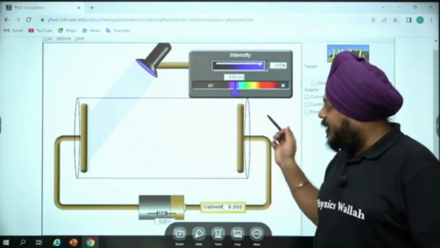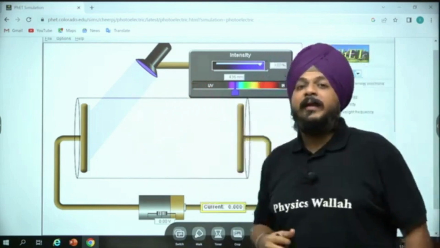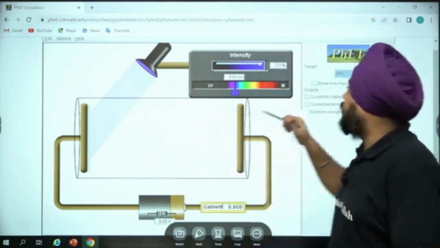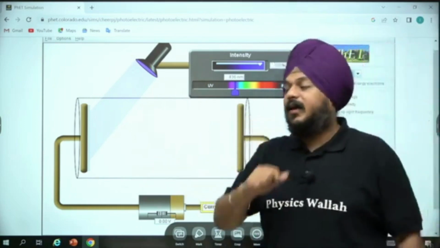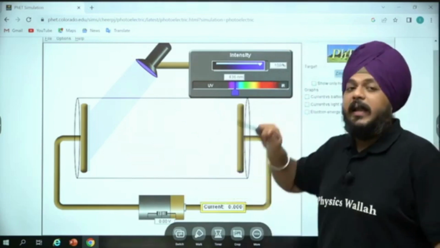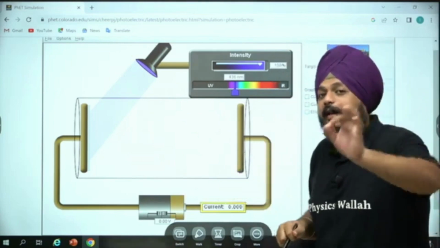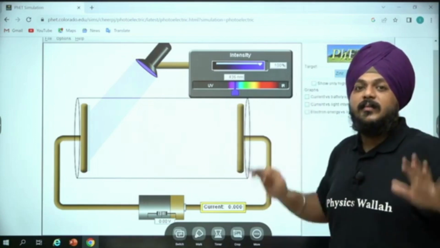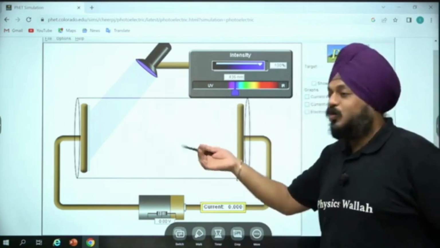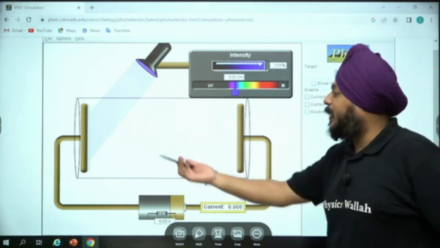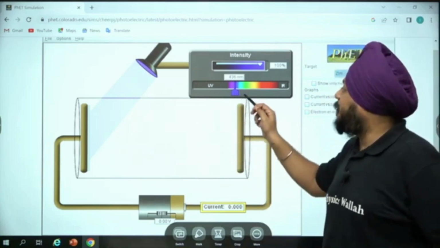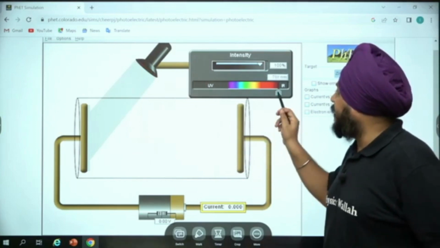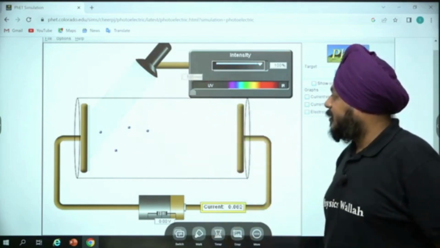But in this case, when the material of the plate was changed to zinc, and at the same wavelength value nearby 400, no observations are there. No particles are getting emitted. Suppose I change the wavelength, is it possible? No activity. Yes.